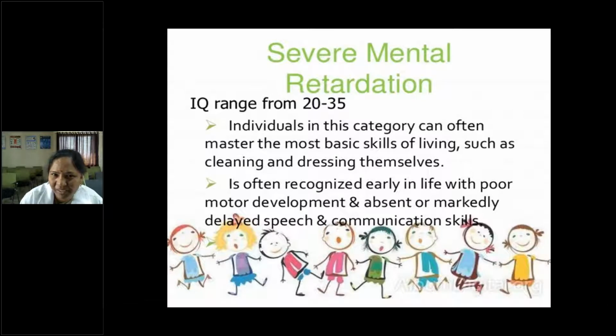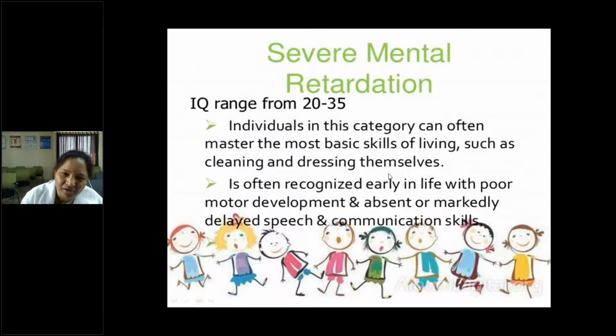Severe mental retardation is 21 to 35, and less than or equal to 20 is profound. In this category, they can often master the most basic skills of living, such as cleaning and dressing themselves, so we train them depending on the IQ.